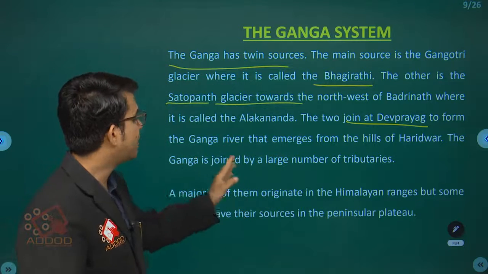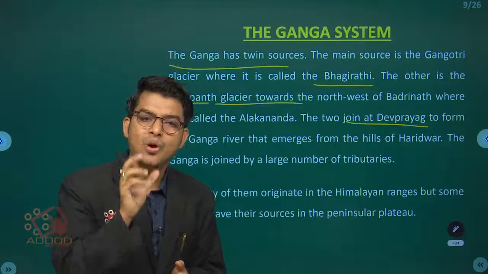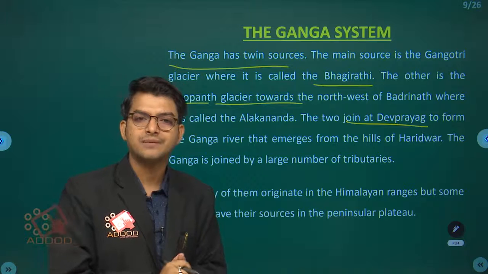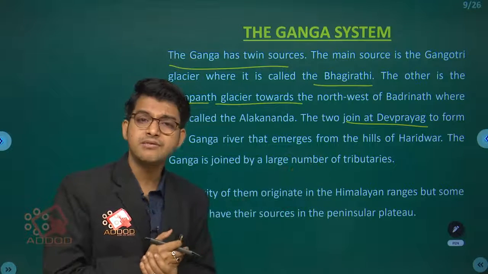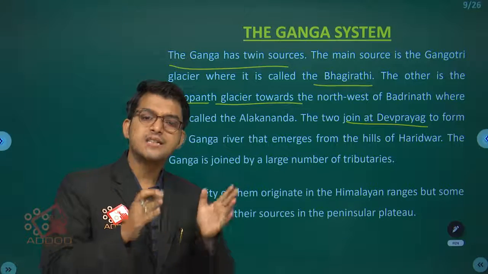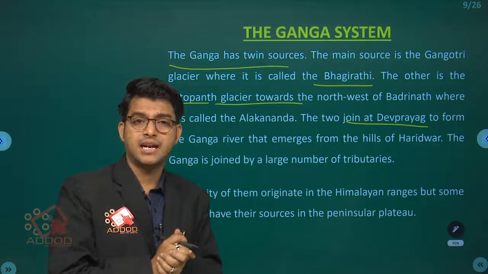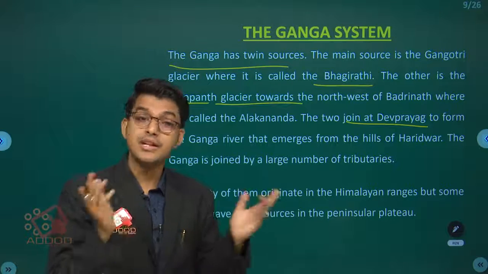The Ganga is joined by a large number of tributaries. So Ganga is not just one source of water; it gets many tributaries. And what are tributaries? Tributaries are the supporting rivers. For example, the Yamuna is very strong.